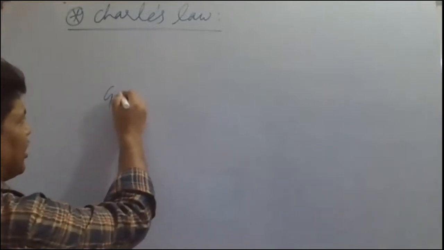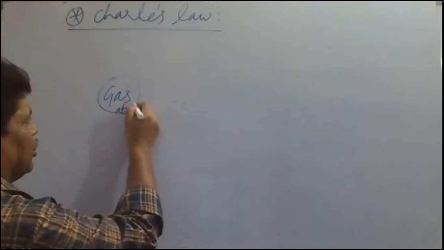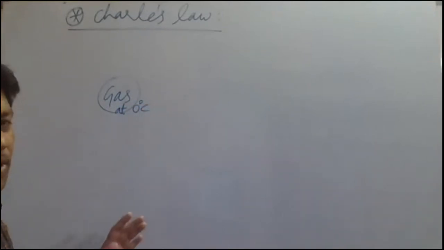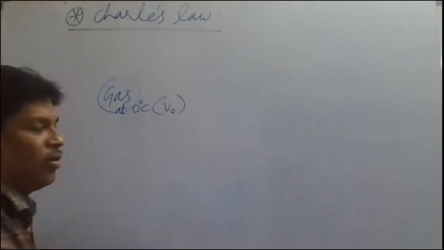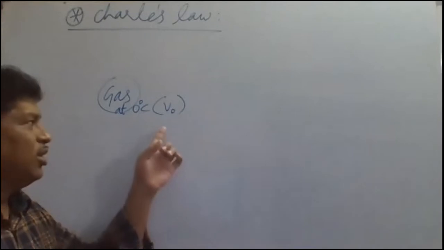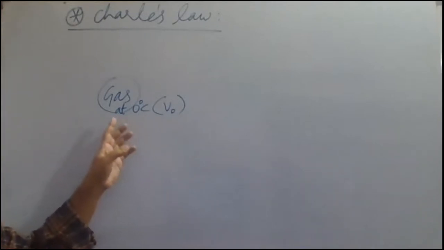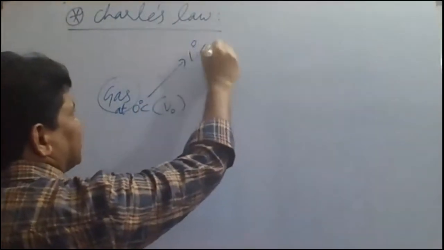Charles's law. Suppose I'm taking a gas at 0 degrees Celsius. Now, this gas has some volume called V naught. V naught is the volume of this gas at 0 degrees Celsius. From 0 degrees Celsius, I'm increasing the temperature to 1 degree Celsius.